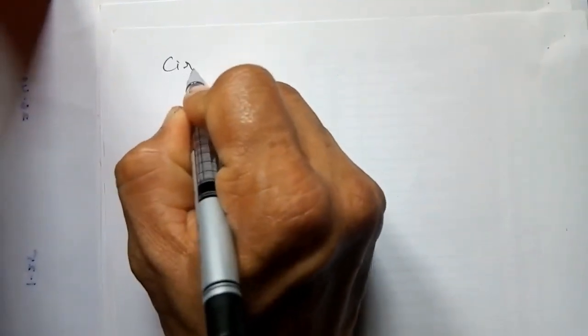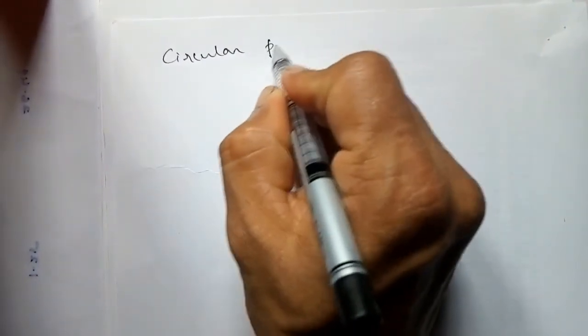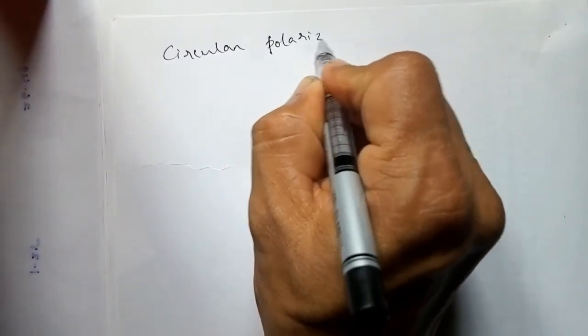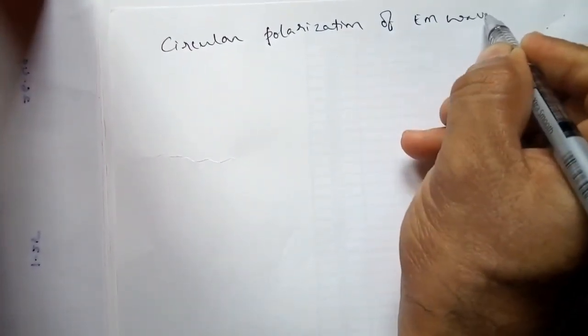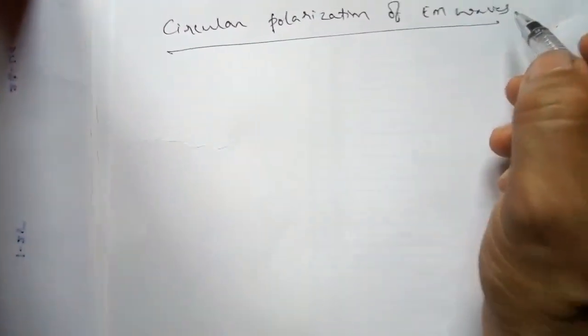Next polarization is circular polarization. An electromagnetic wave is said to be circularly polarized if the electric components, X component and Y component, Ex and Ey, have the same amplitude, and the phase difference is equal to 90 degrees.